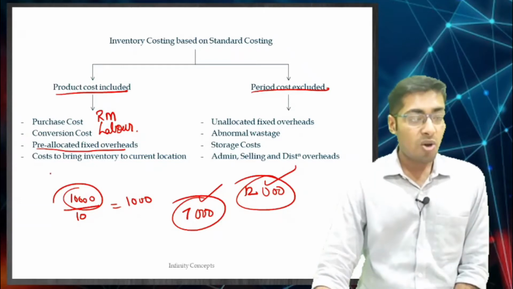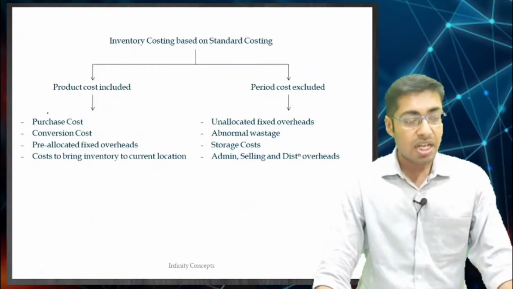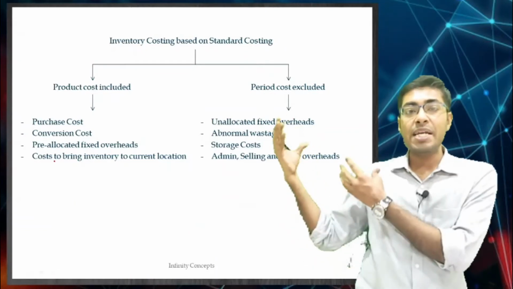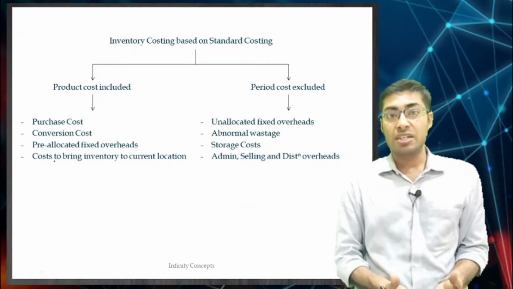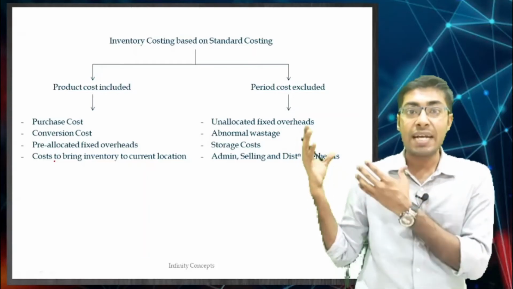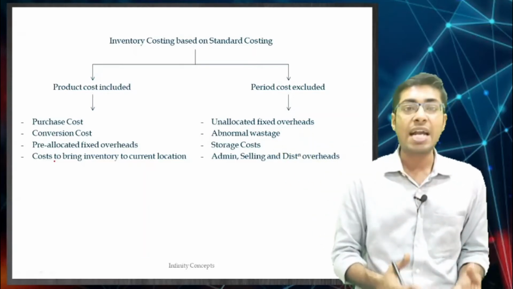And cost to bring the inventory to the current location, which means freight inwards. When you want to bring raw materials to your current location, the freight or the costs that are involved to bring that raw material to the current location will be included.